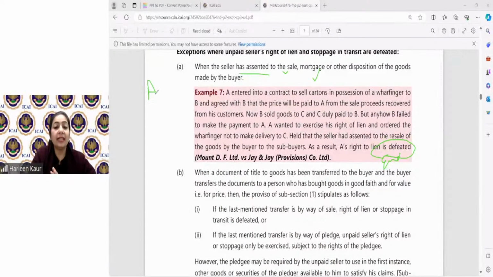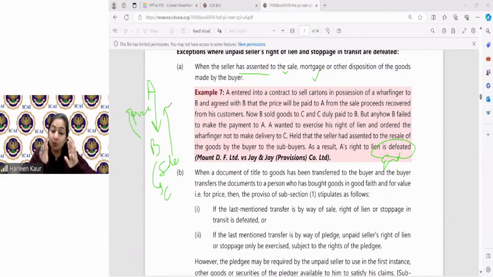What did A say? A told B that I'm going to sell you the goods. And B told him that, look, I will make you the payment of the price only after selling the goods to C. And whatever I recover from the sale proceeds from C, I will give you the price. So now the arrangement of sale has been made in such a way that A is giving the permission to Mr. B to make this subsale.